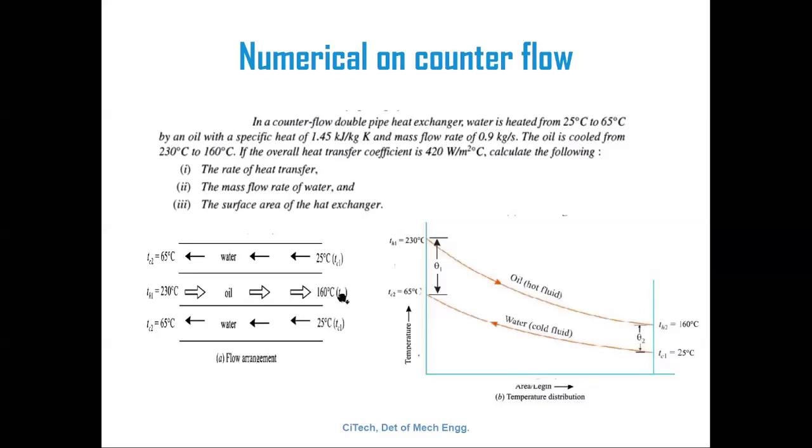Counter flow means the hot fluid is in one direction and the cold fluid in the annular space is moving in the opposite direction to the hot fluid. That is called counter flow.